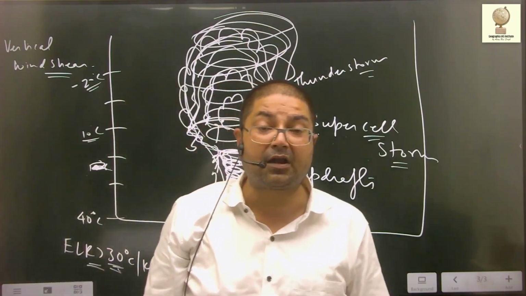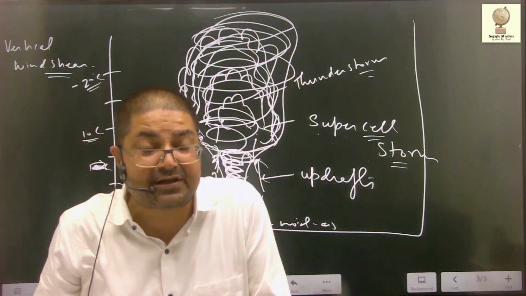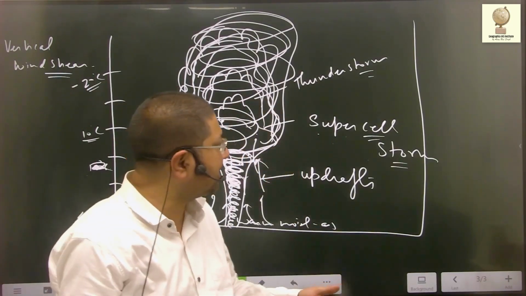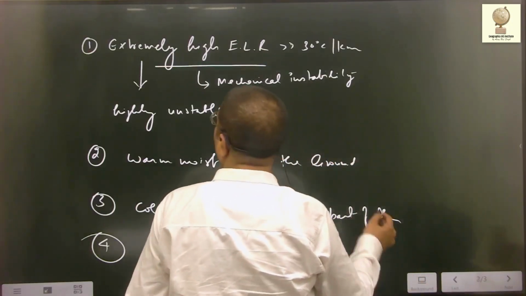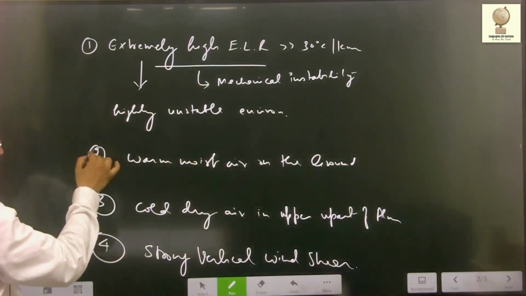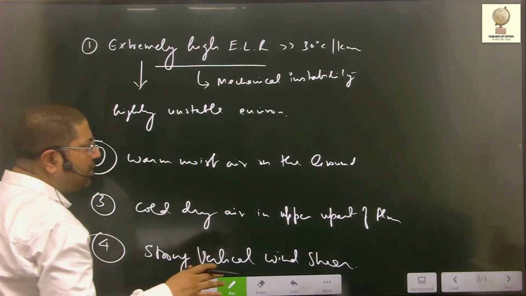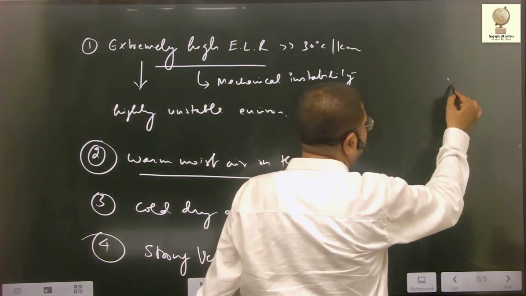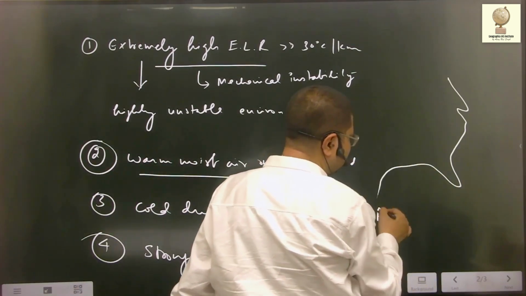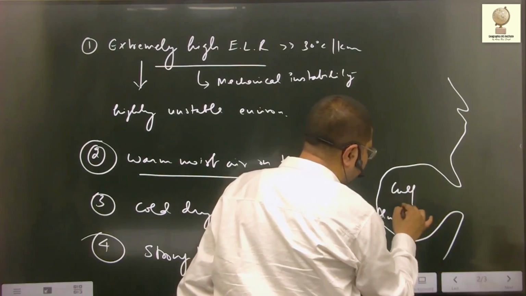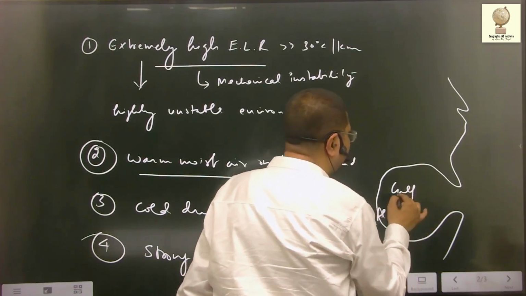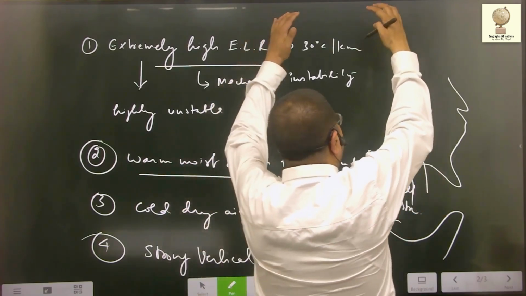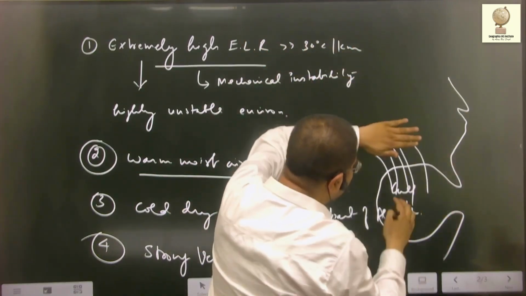Why are they so common along the Gulf Coast? Simple. In the USA, twisters often form in spring or summer because during this season, all the previous conditions exist, except the second. During summer and spring, warm moist air from the Gulf Stream rises up. You see, this is the USA, this is the Gulf Stream. Warm moist air coming from the Gulf Stream invades the ground, and cold dry air coming from Canada and the Rockies overlies in the upper atmosphere.